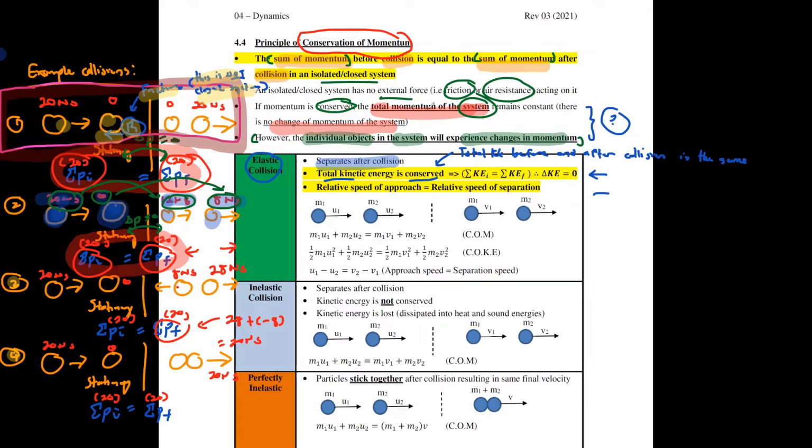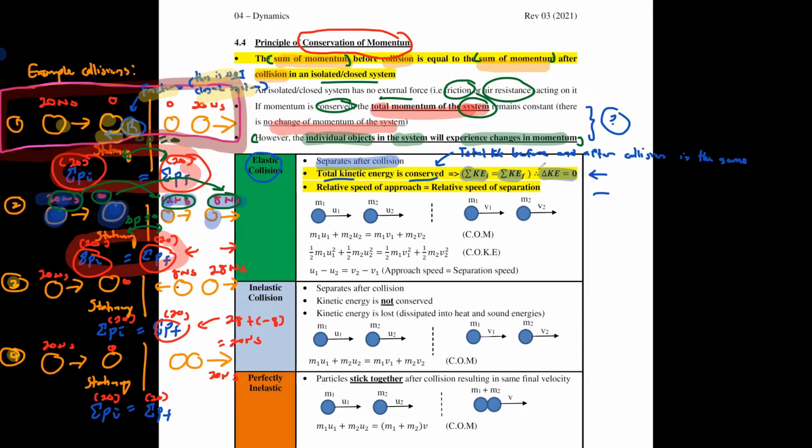That's why I wrote it here like this. The sum of initial KE is the same as the sum of final KE. Indirectly, this also means the change in KE is 0.